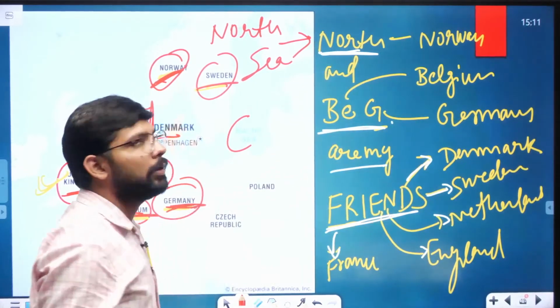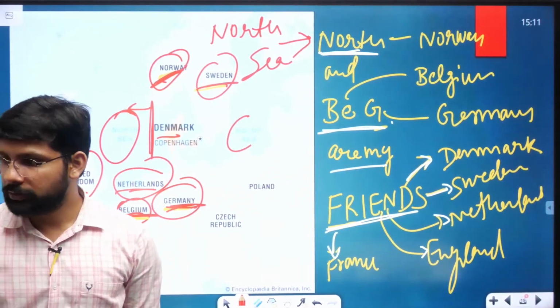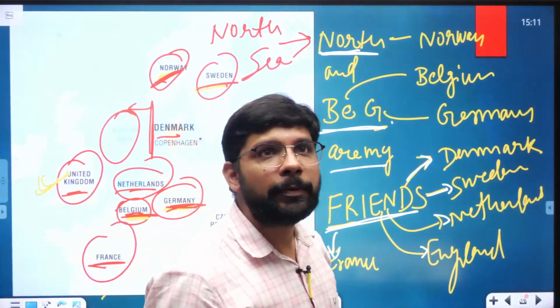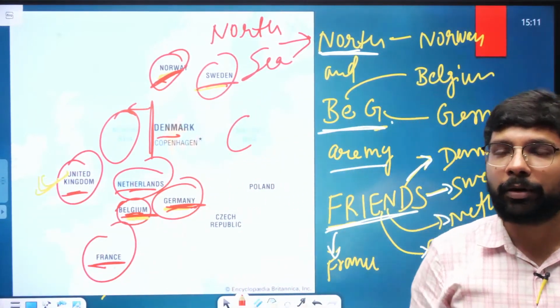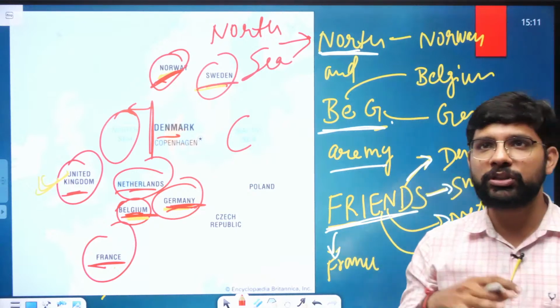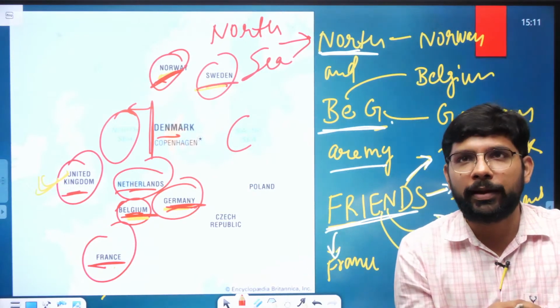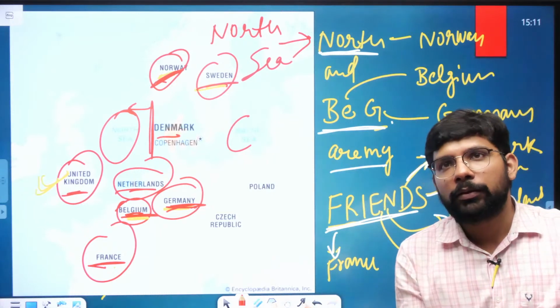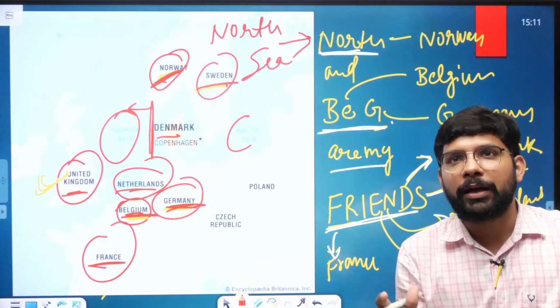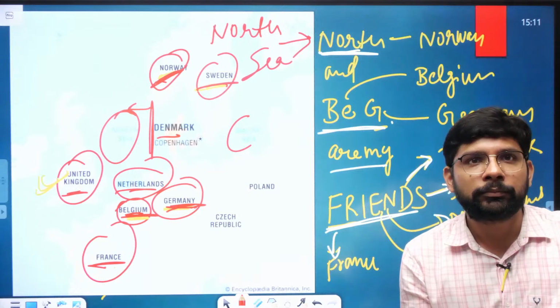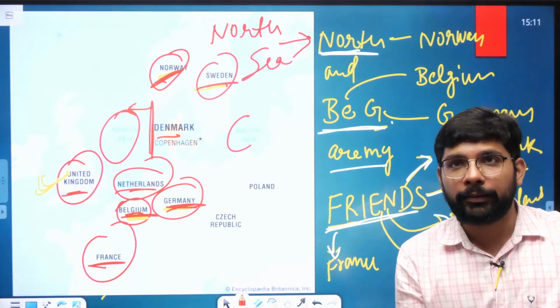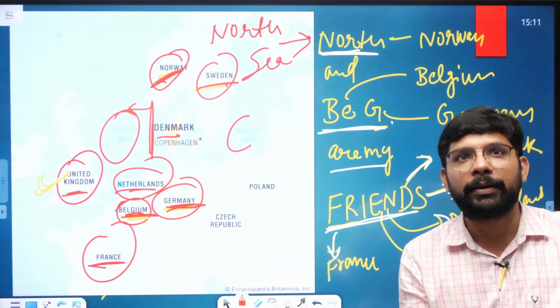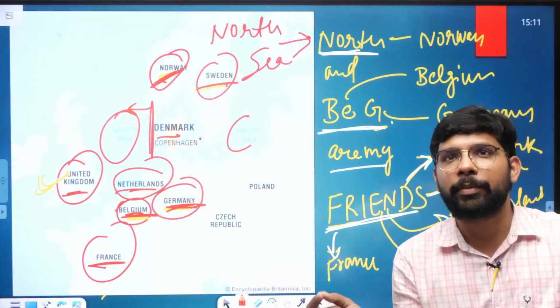Country which sharing the boundary with the North Sea. इससे पहले हमने देखा था which are the country sharing the boundary with the Baltic Sea. These are the countries: Germany, Poland, and Finland, Russia, Denmark, Estonia, Latvia, Lithuania, and Poland and Finland. These are countries which sharing the boundary with the Baltic Sea.